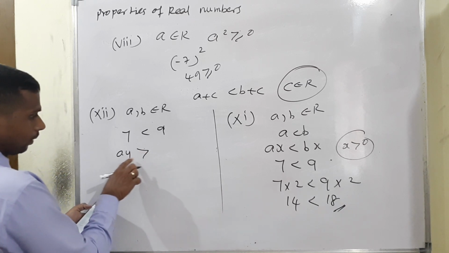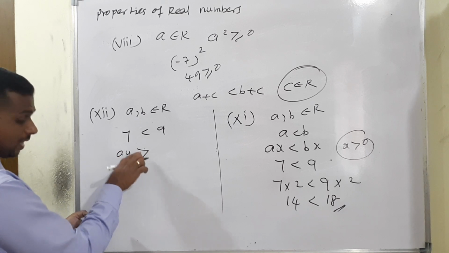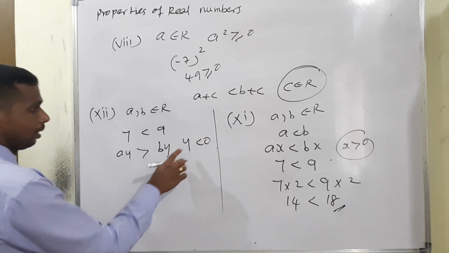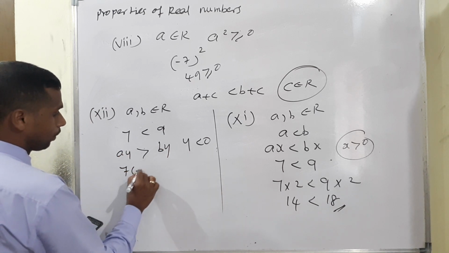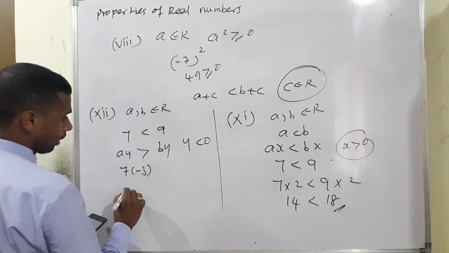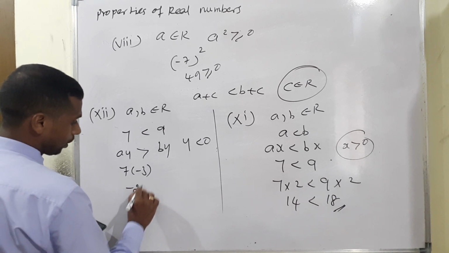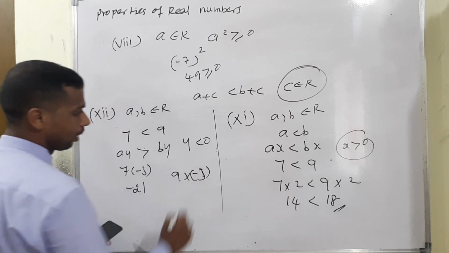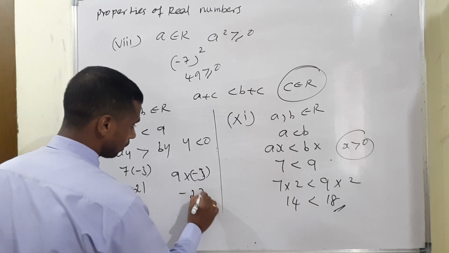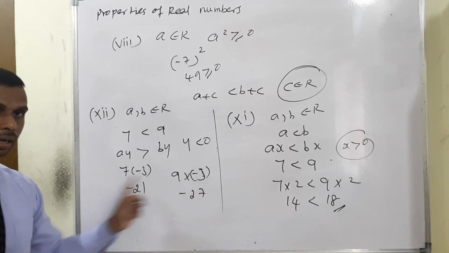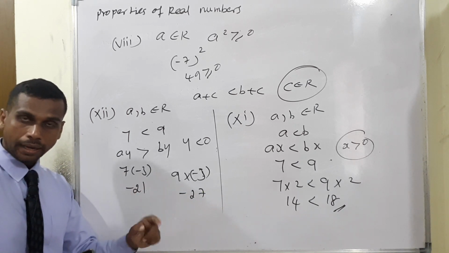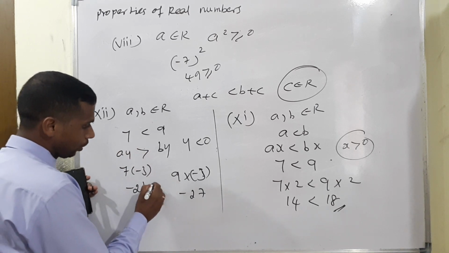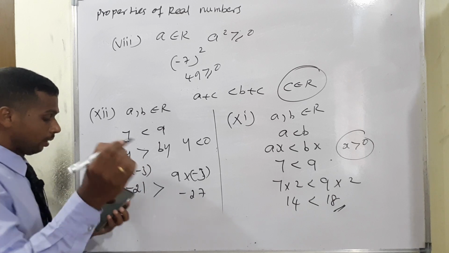If you multiply, we will get it: the inequality symbol will be changed when y less than 0. Listen, y less than 0 means I will take 7 into minus 3. What term will come? Minus 21, isn't it? But 9 into minus 3, what term will come? Minus 27, isn't it? Already you know, on the number line, on the negative side, the smaller number will be greater, isn't it? So minus 21 greater than minus 27. That's why they are given clearly.